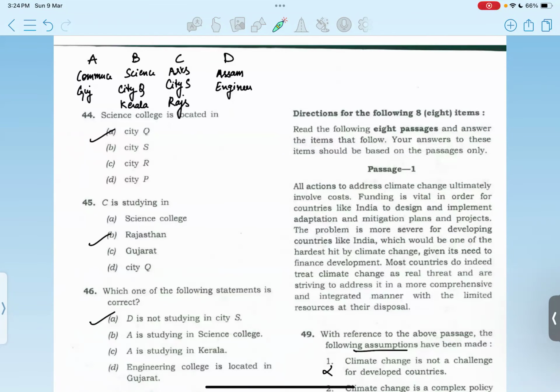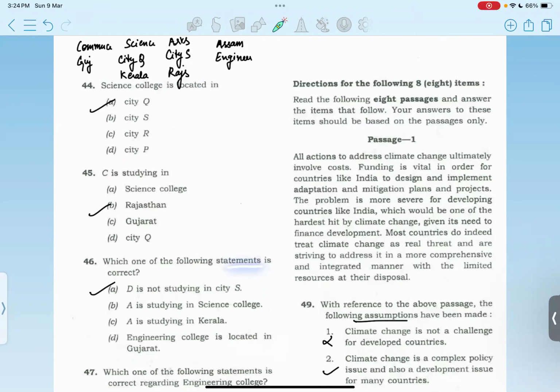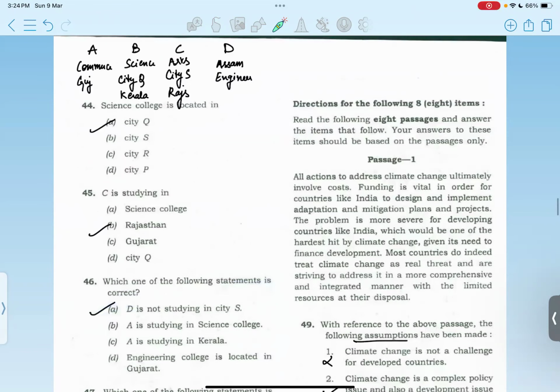Then the 44th question: Science College is located in city Q. You can see this science, it is in city Q. Option A. Then C is studying in Rajasthan. And then 46: which one of the following statements is correct? D is not studying in city S because it is studying in another city. City S is for C.